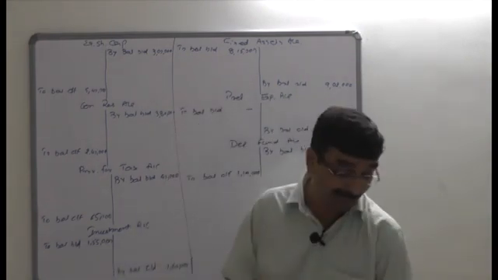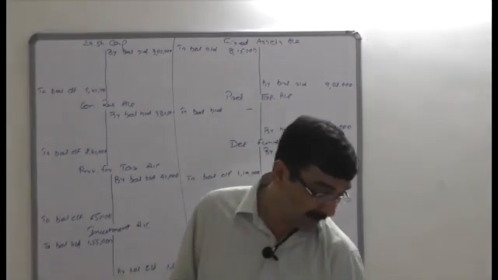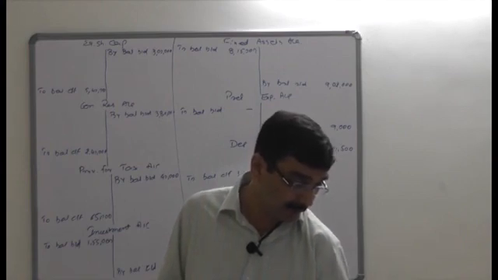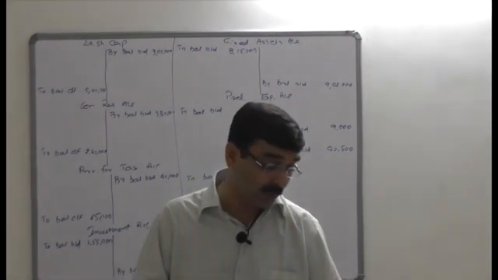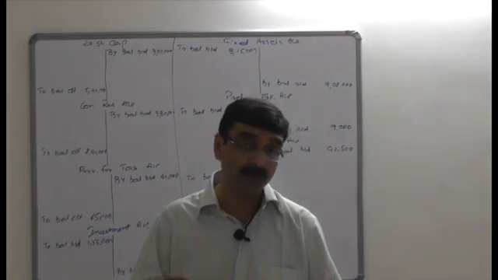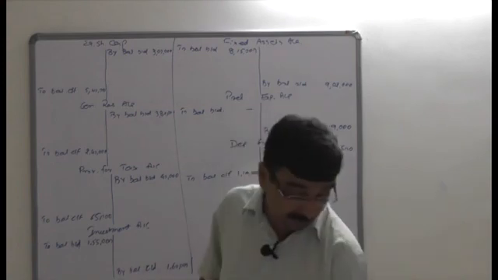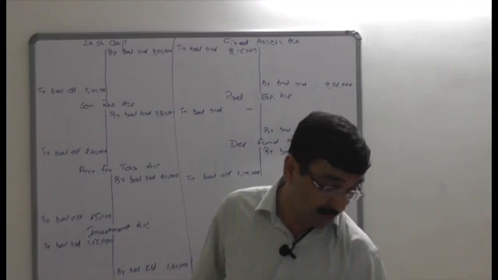Now let's begin one by one with all the adjustments. Start with the first adjustment: the company capitalized some amount from general reserve and issued bonus shares to the existing shareholders in the proportion of 2:1 at the end of the year, 31st March 2007. That means it's the current year. In the current year the company offered bonus shares.